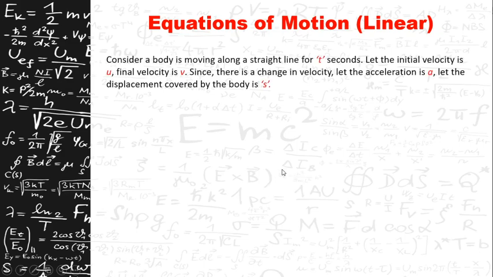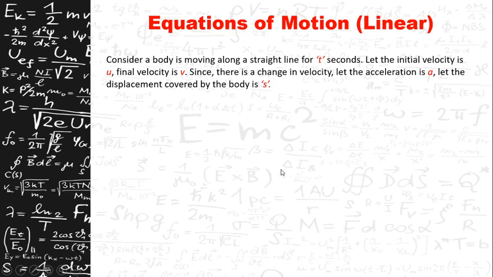Now, let us consider a body moving along a straight line for t seconds, and let the initial velocity, that is the velocity before starting at a point, be u.